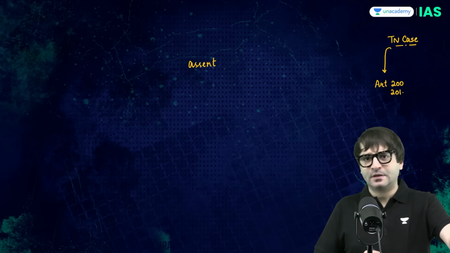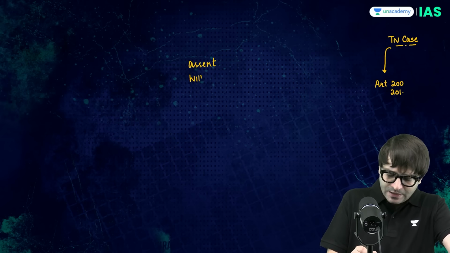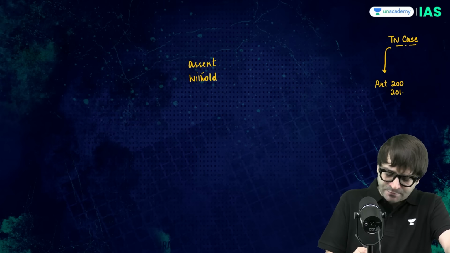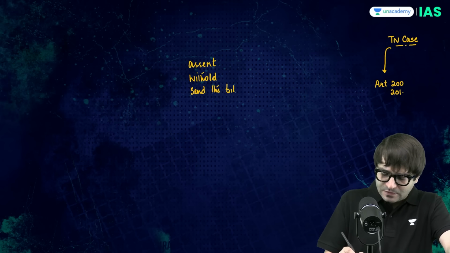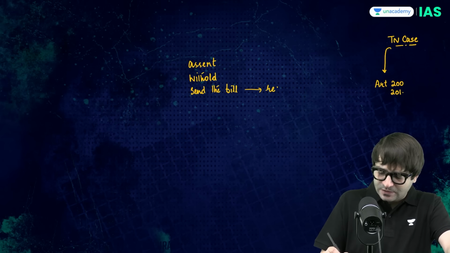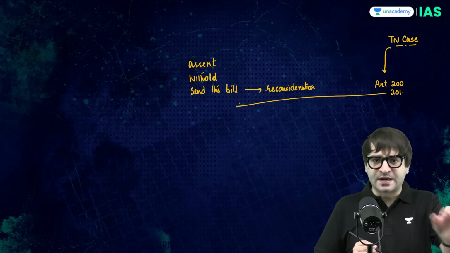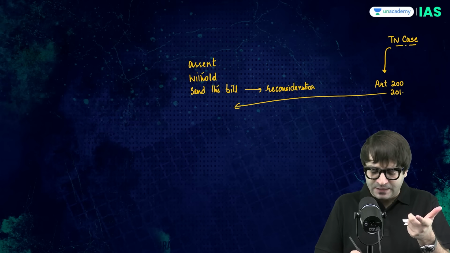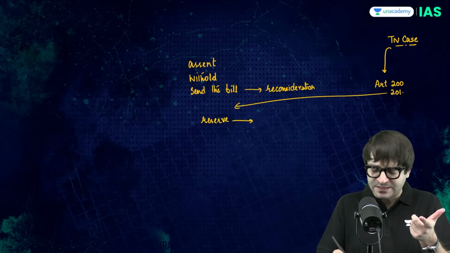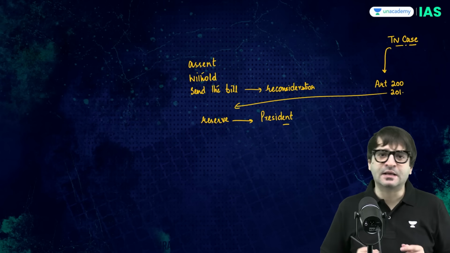The governor may either give assent to this bill, or the governor may withhold his assent to this bill, or the governor may send the bill back for reconsideration. Or there is another option under Article 201, which is that the governor may reserve such a bill for the consideration of the president. These are the options available with the governor.